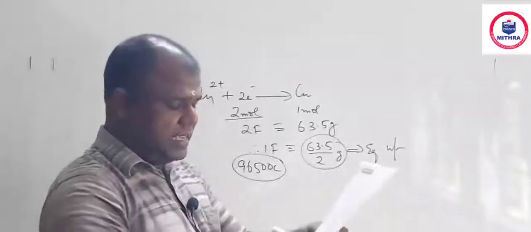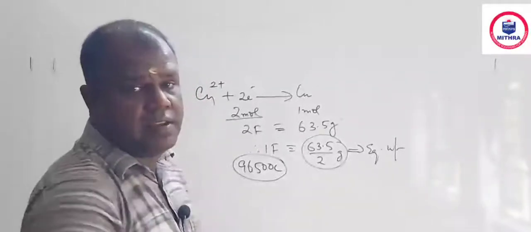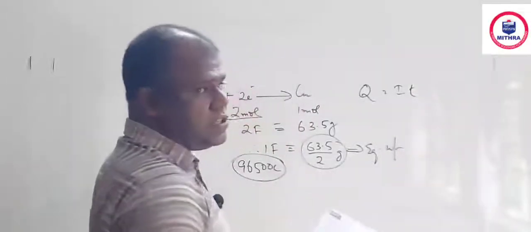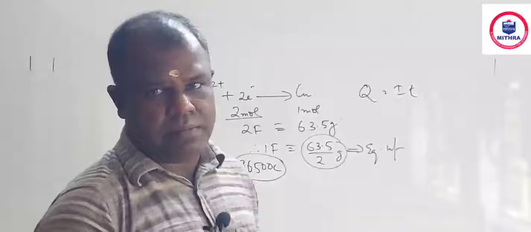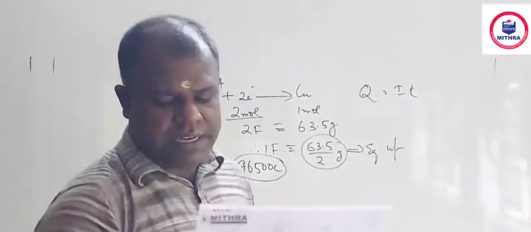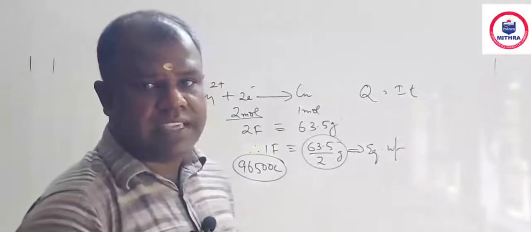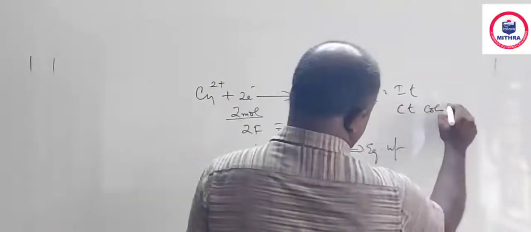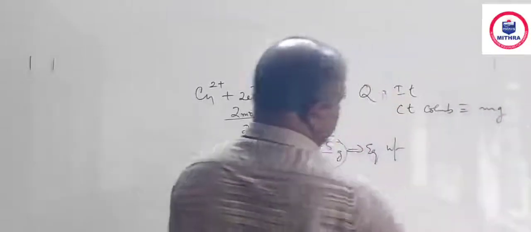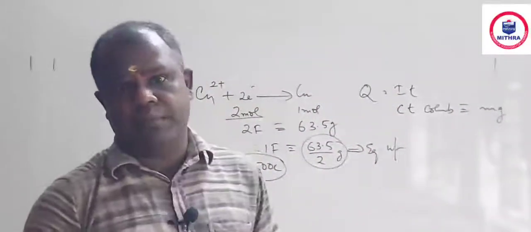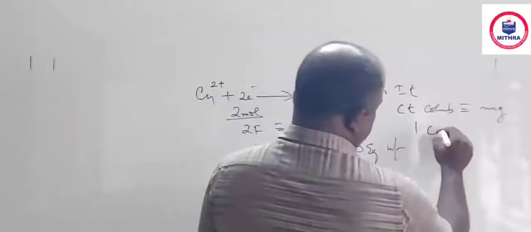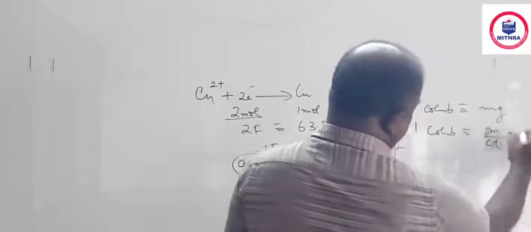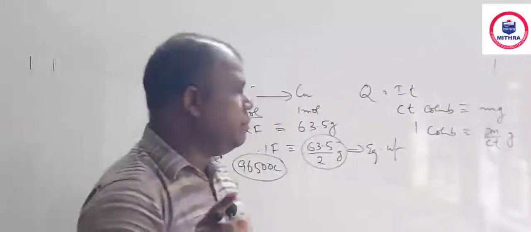They are passing C ampere current for t second. See, there is a formula Q is equal to IT. I is the current strength in ampere and T is the time in second. Time is T in second, but I they are giving as C. So CT coulomb can deposit m gram. CT coulomb can deposit m gram. So 1 coulomb can deposit m by CT gram.